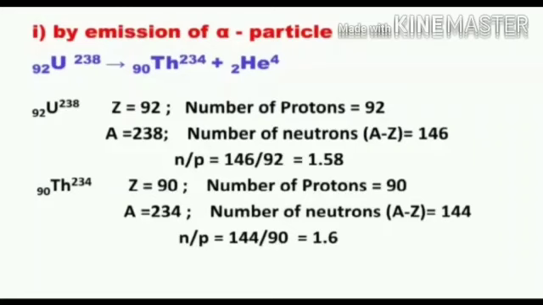Let us find the N by P ratio for thorium-234. For thorium-234, atomic number is 90, number of protons is 90, mass number 234, number of neutrons found in the nucleus is 144, N by P is equal to 1.6. Now the N by P ratio slightly increases from 1.58 to 1.6. In such a way the uranium-238 nucleus gets into the stability belt.